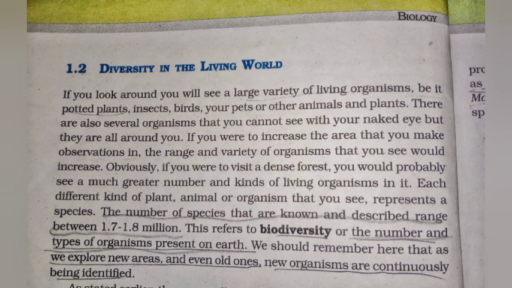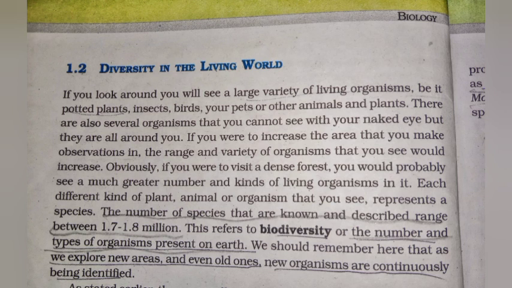If you were to increase the area that you make observations in, the range and variety of organisms would obviously increase. If you were to visit a dense forest, you would probably see a much greater number and kind of living organisms in it. Each different kind of plant, animal and organism that you see represents a species. The number of species that are known and described ranges between 1.7 to 1.8 million. This refers to biodiversity, or the number and type of organisms present on Earth.